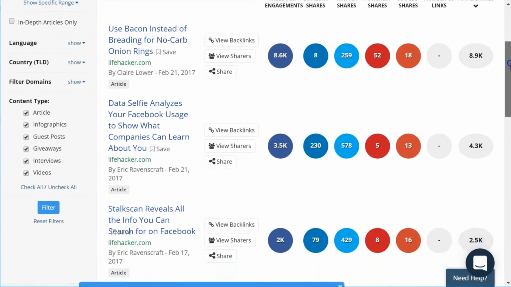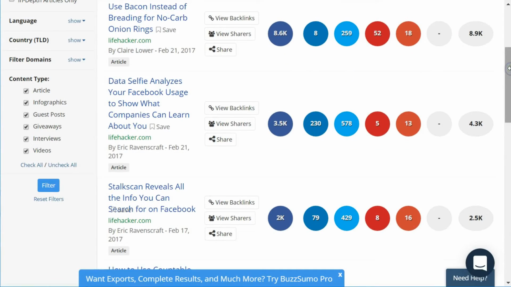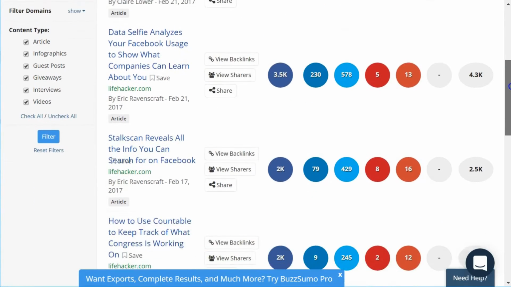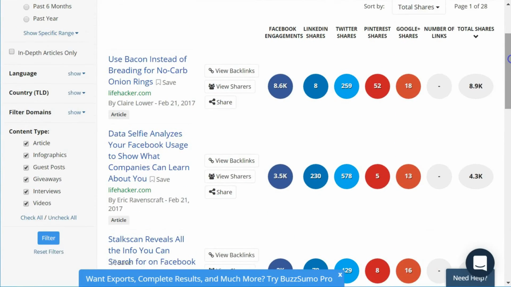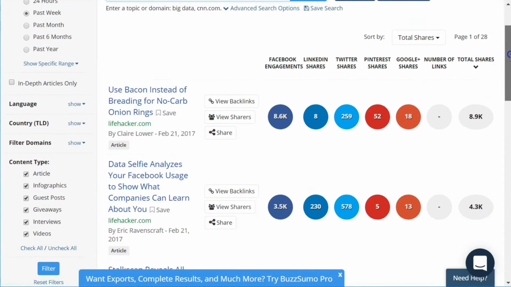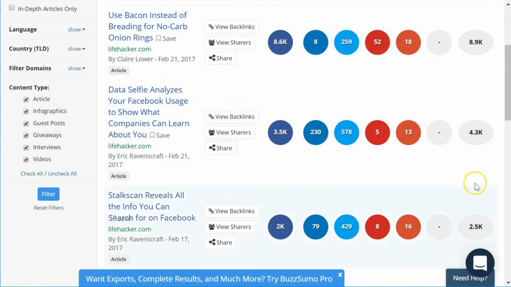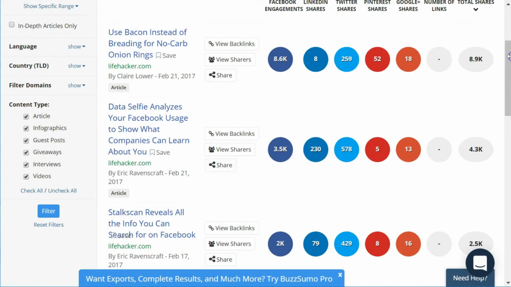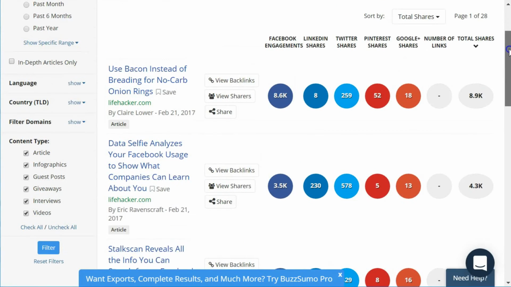And now I can see what are the most popular articles, what are the most popular pieces of content from lifehacker.com during that past week. Now I don't have to browse through literally hundreds of different posts, hundreds of different articles that Lifehacker produces on a regular basis. I can just see a short summary, sort of a best of. Now, they may not in fact be the very best articles, but they are certainly being shared a lot.